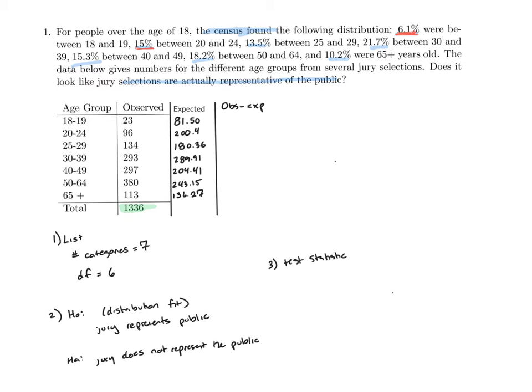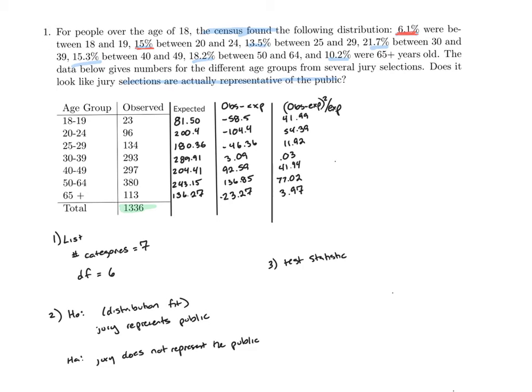Adding in all these numbers, we get the deviations, that is, how far off our observed is from our expected. After we've done this, the next thing to do is add in yet another column, and this will be where we take observed minus expected, square it, and divide by expected. As a reminder, we combine these steps so we don't have to worry about a whole bunch of rounding. After I add in all of those, my final step to calculate chi-squared is to take all of those and add them up. This will give me chi-squared.